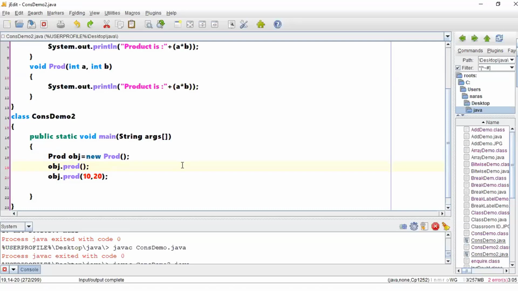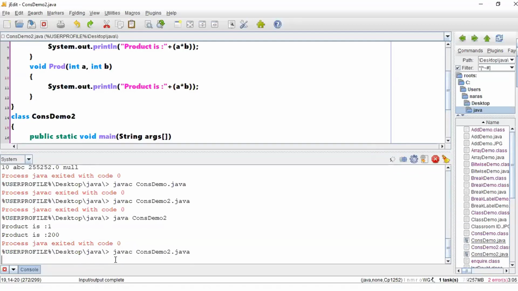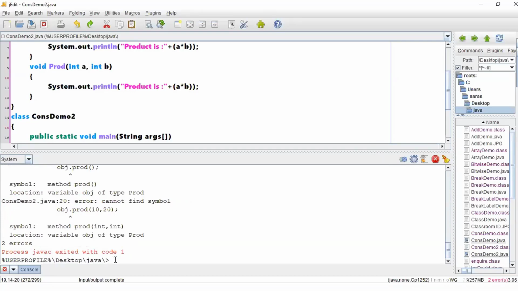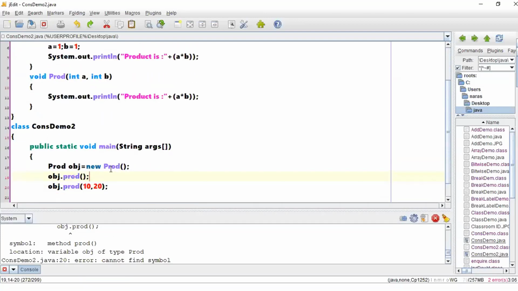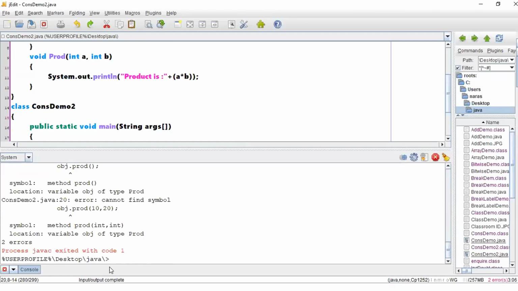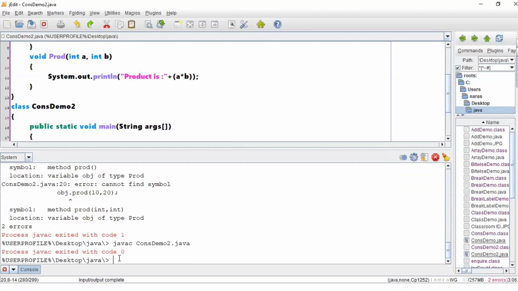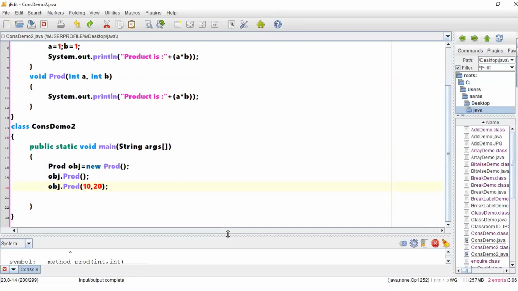So let me save the file and cross check what the output might be now. Cannot find symbol, object dot prod. Did we give a different name? Capital P. Decap. One and 200, getting the same answer. Yes, sir, getting the same answer.